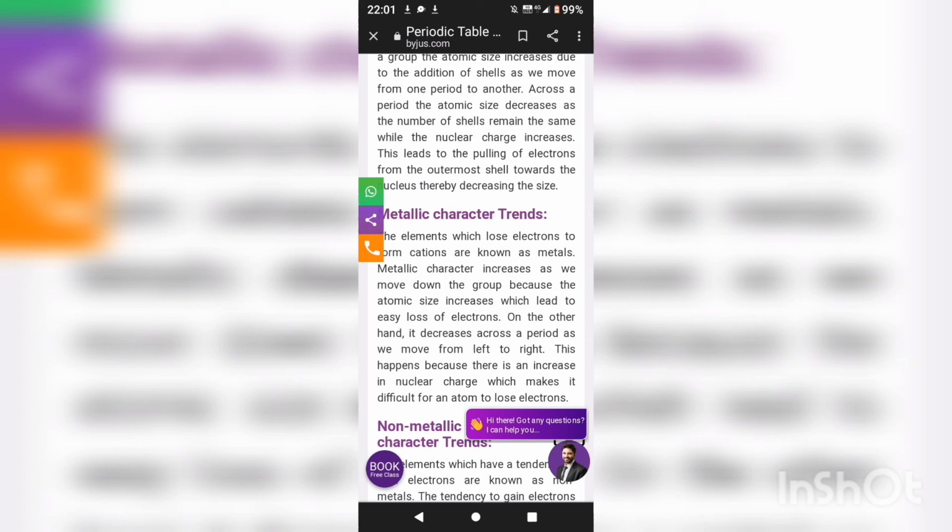Now metallic character: on the extreme left it is fully metallic, and the non-metallic character is on the extreme right. And we saw a zigzag line of metalloids, which is separating the metals and the non-metals.